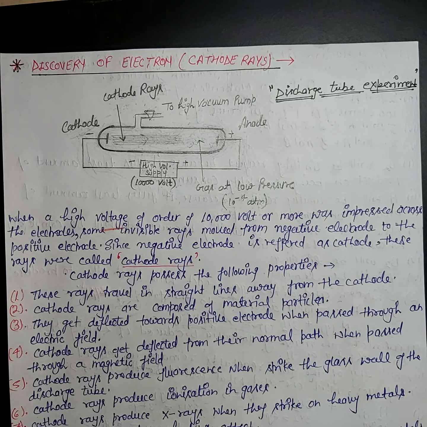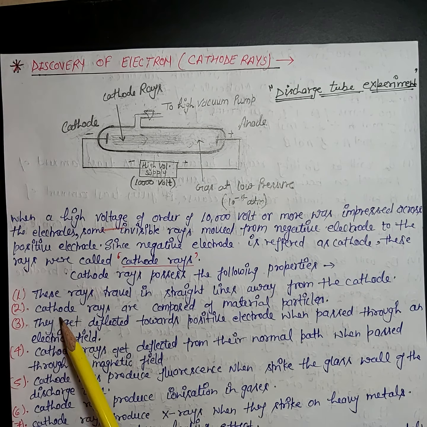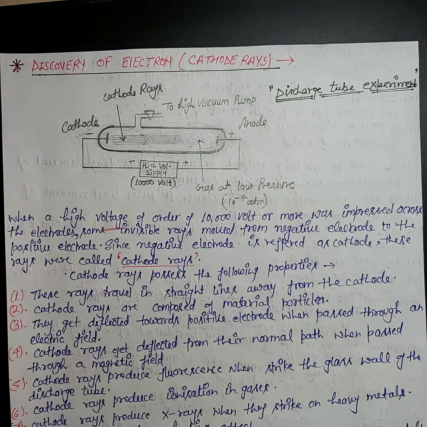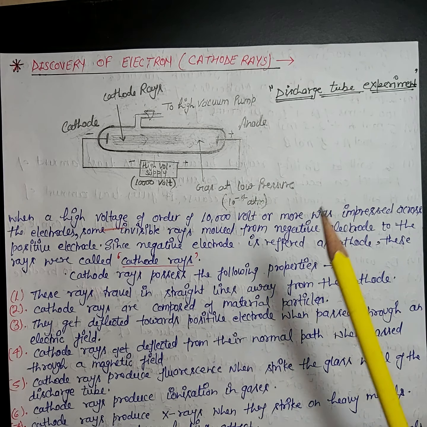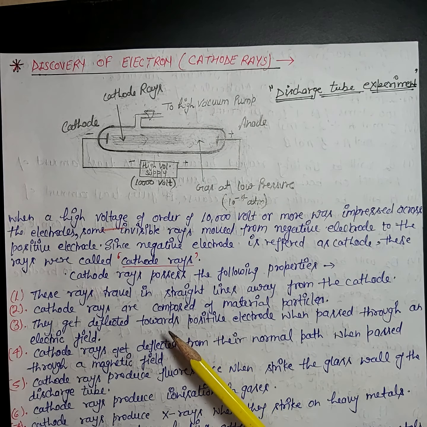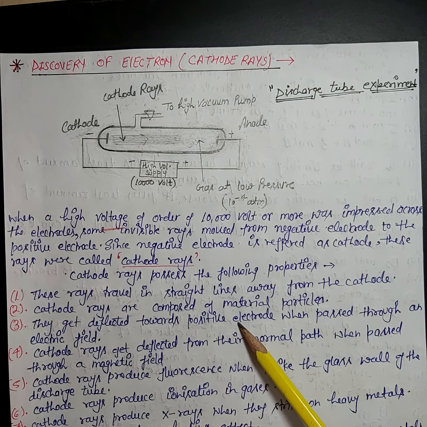When we place a small paddle wheel in the path of these rays, the wheel starts rotating. So it is clear that cathode rays are composed of material particles. Next, they get deflected towards the positive electrode when passed through an electric field. This property shows that cathode rays consist of negatively charged particles, because these rays show deflection towards the positive plate in an electric field.